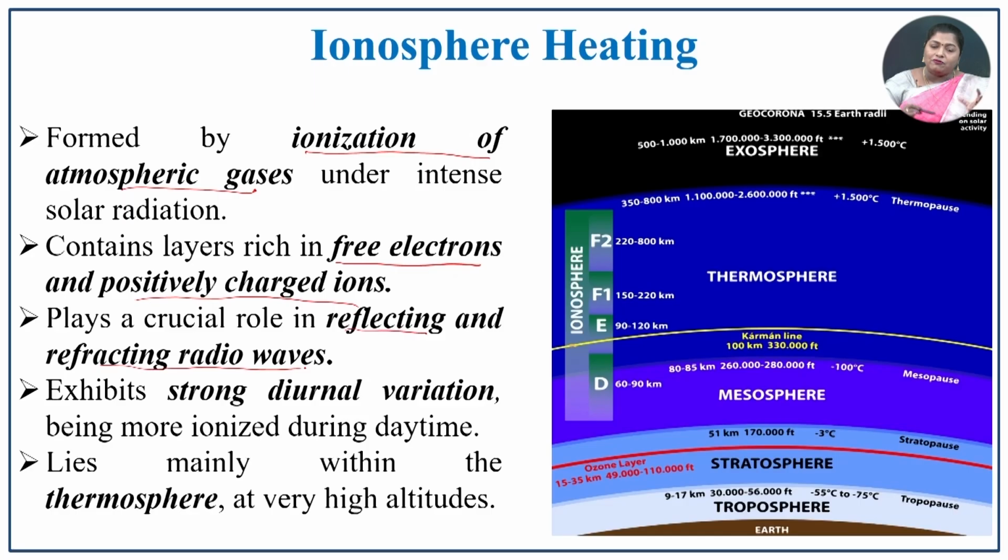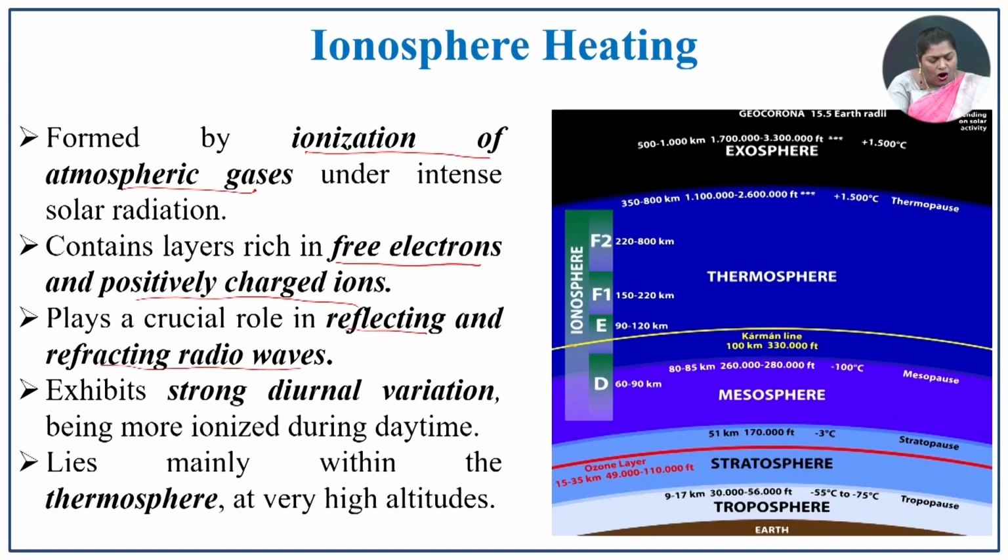The radio waves are reflected and refracted in this region, which is very helpful for the communication process. It exhibits strong diurnal variation, being more ionized during daytime. So, this activity is very active in daytime. It lies mainly within the thermosphere at very high altitudes.